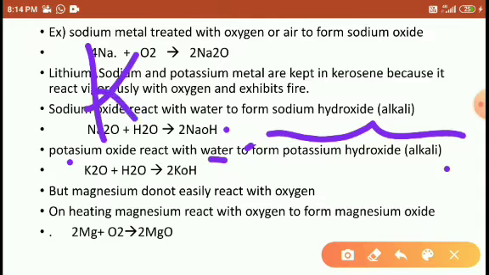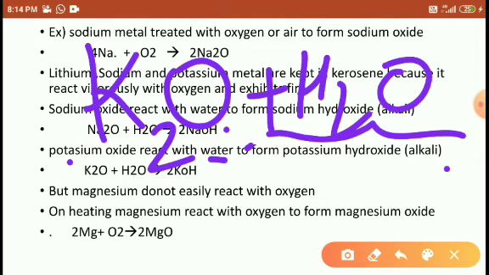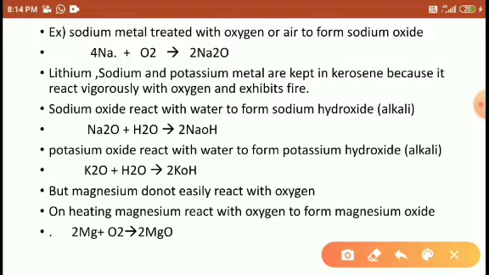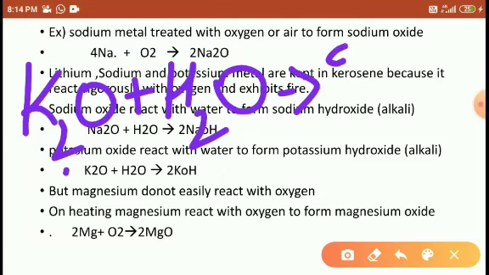Here we are using K2O reacting with water, H2O, to form 2 potassium, that's why I'm using 2 potassium here.